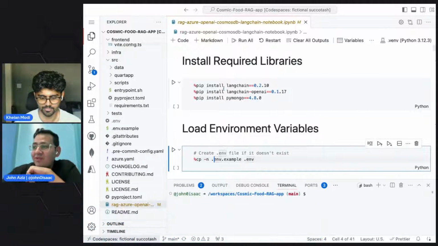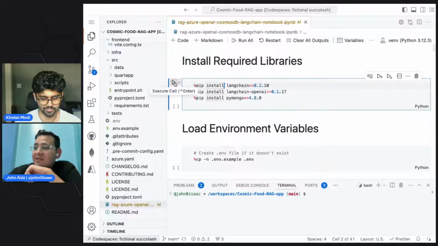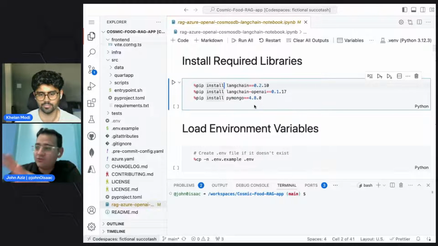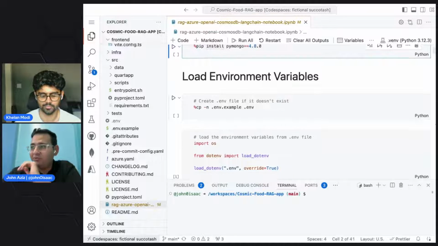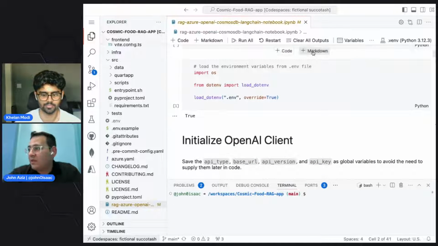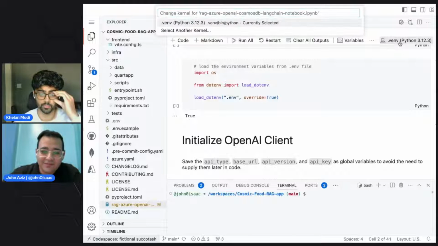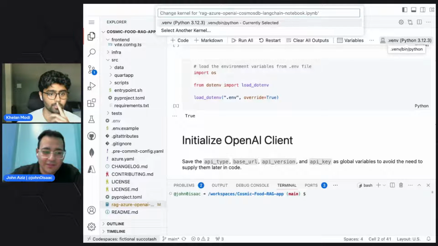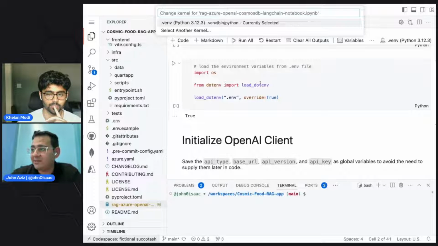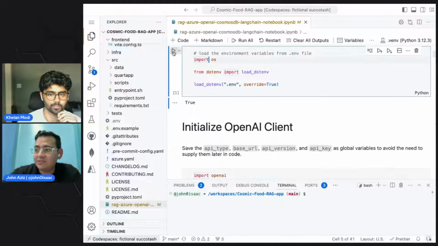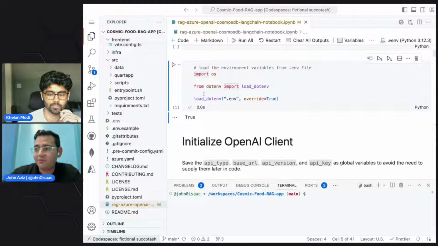You don't need to install anything, but these are the requirements for running this notebook, and you don't need to run this step. The first step is that you need to activate your virtual environment. We do provision a virtual environment for you when you create it inside Codespaces, but you will need to activate it inside this notebook. After you choose this, we will load our environment variables.